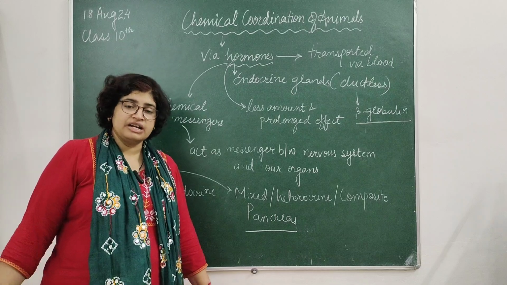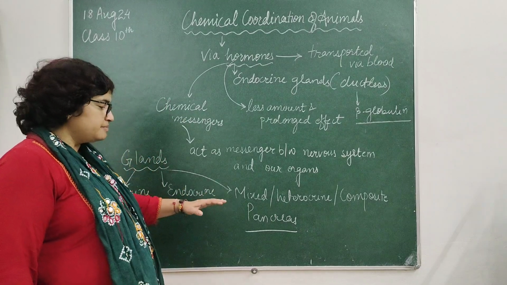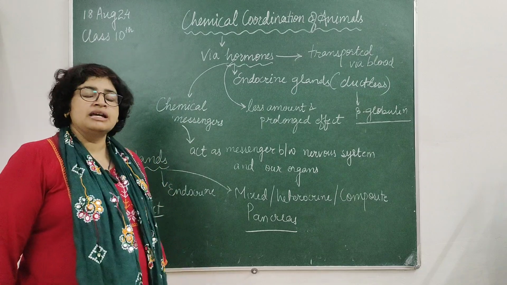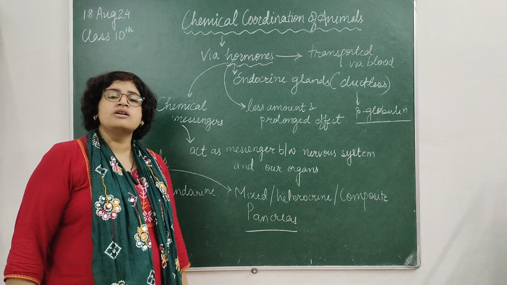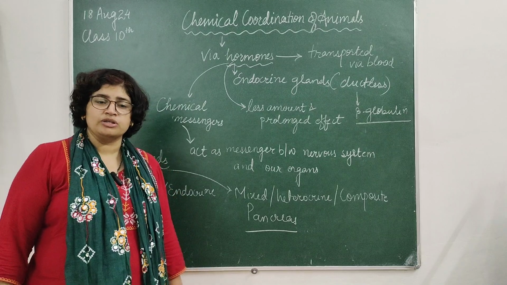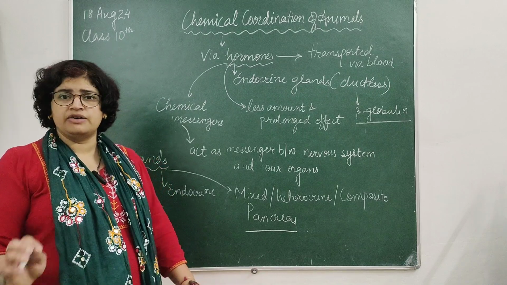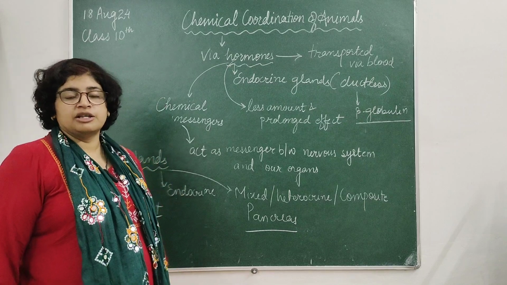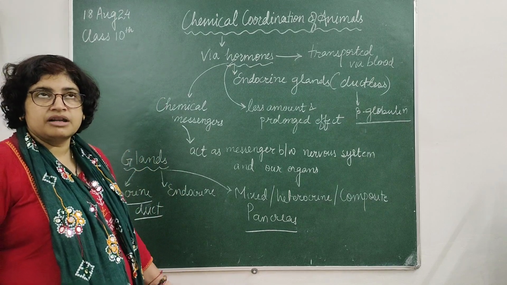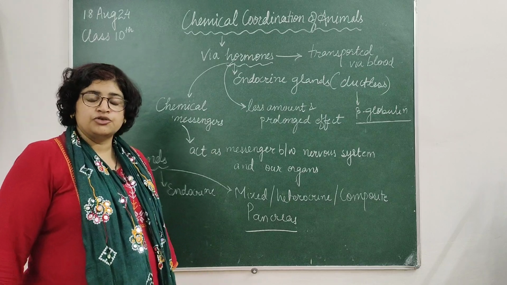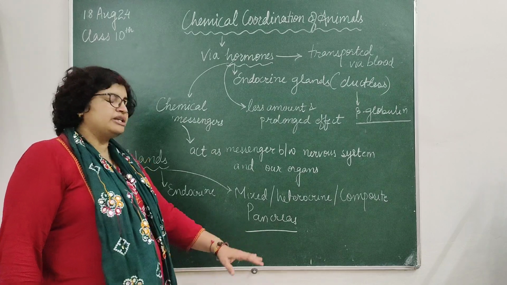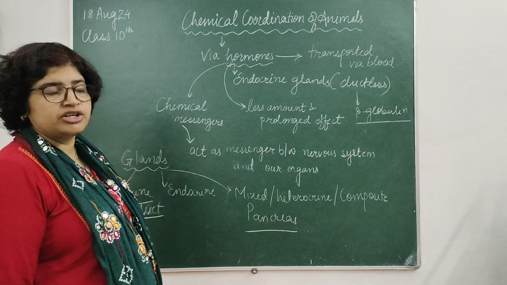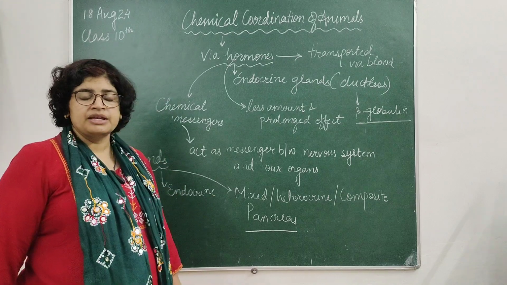As we have studied in our digestive system, the pancreas helps in digestion, whereas in the endocrine system it also helps in the release of a particular hormone. You might have heard about diabetes. Diabetes is a sugar problem where the blood glucose level rises greatly. So to control that sugar, the pancreas releases a hormone, insulin. We will discuss each and every hormone, their functioning and activity, everything over here.